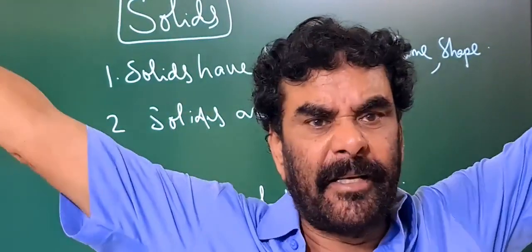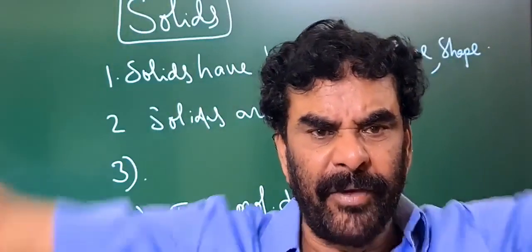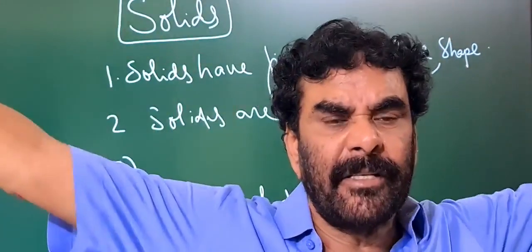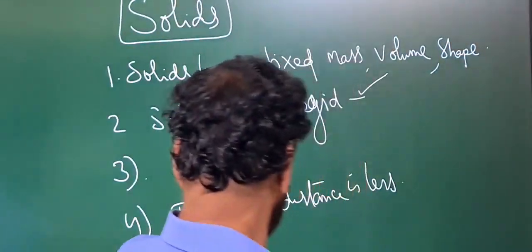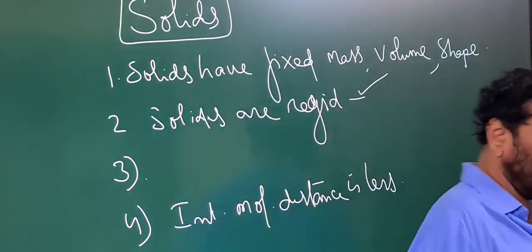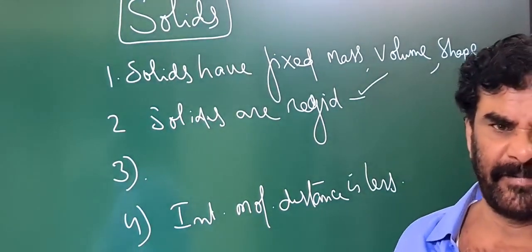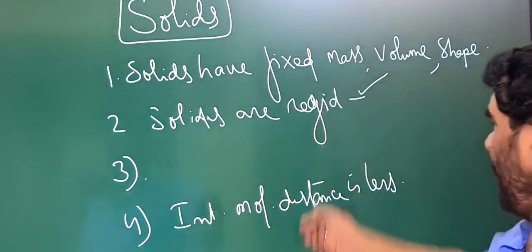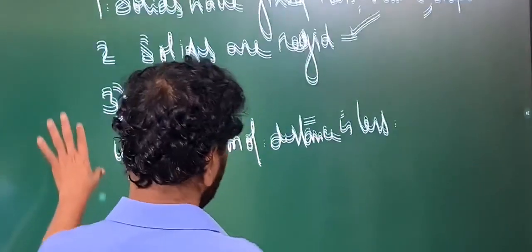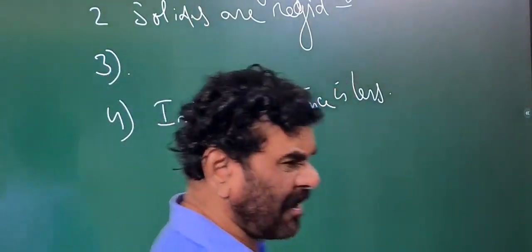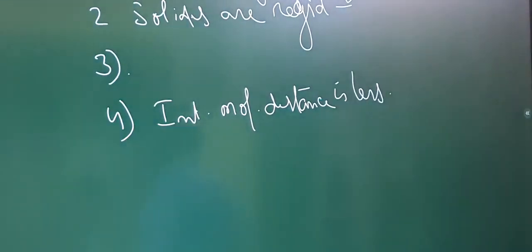As the distance increases, the attractions become weak. In solids the intermolecular distance is very small, therefore intermolecular attractions are very strong, and that is why they are incompressible. These are the important characteristic properties.